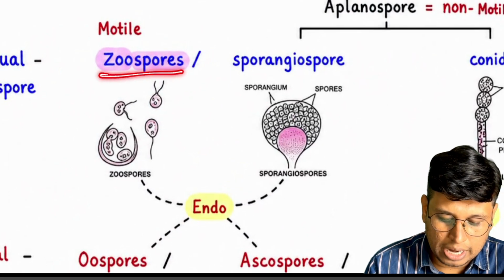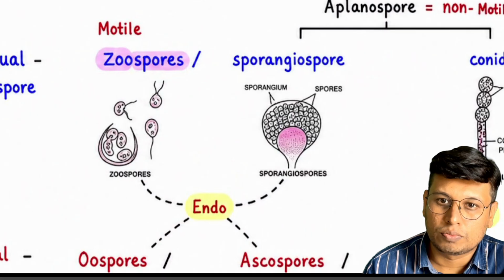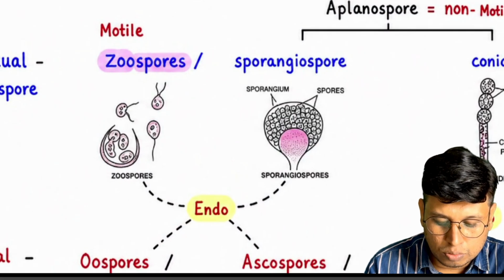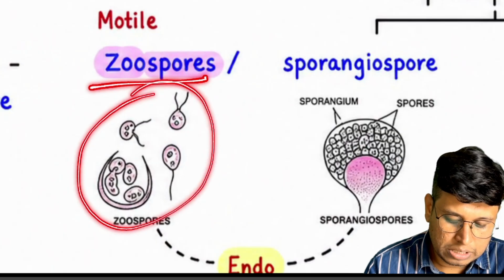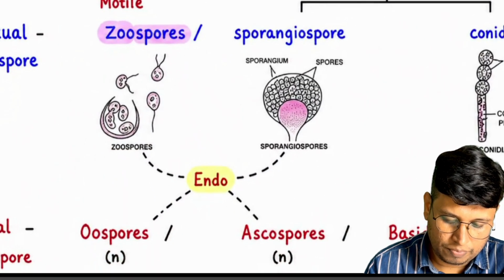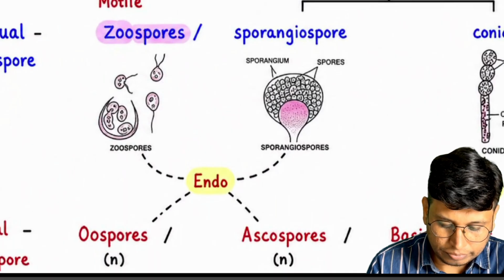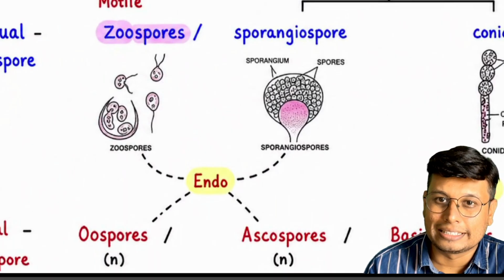The first spore we are discussing is the zoospore. These kinds of spores are found in phycomycetes.